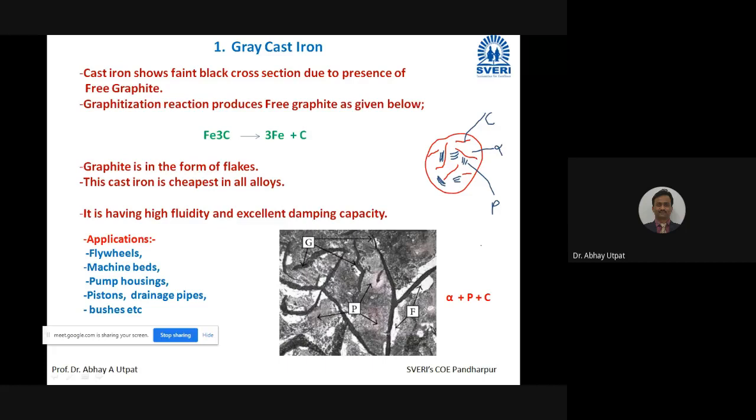Okay. This is all about gray cast iron. A sub-question may be asked for 4 marks, a reason may be asked for 3 marks, and microstructure may be asked for 2 marks. So I told you the number of question possibilities on this topic. I hope you have drawn the figure. Take the screenshot.